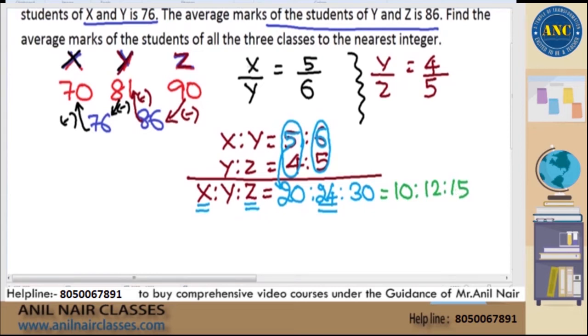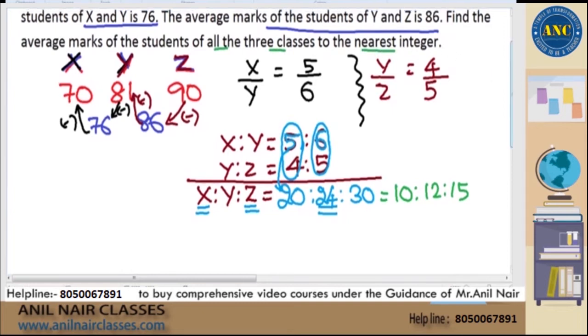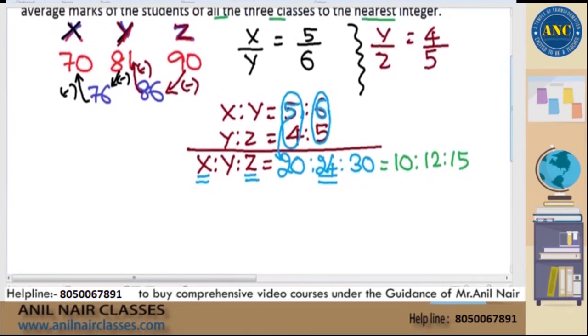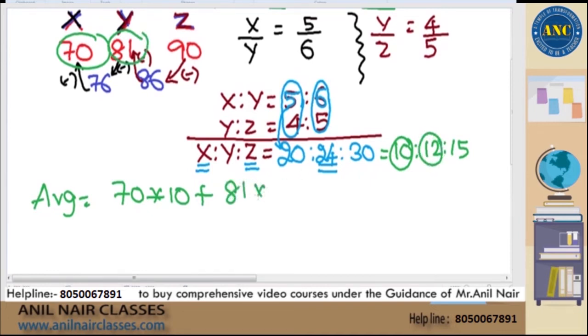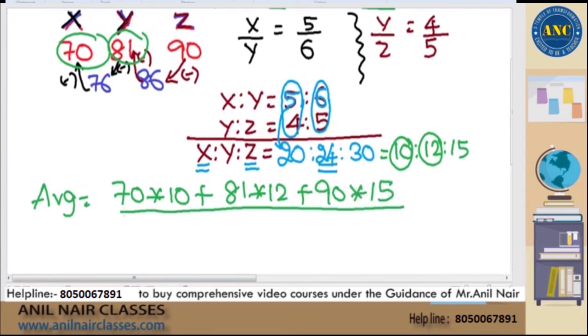But the question is, find the average marks of all 3 classes together to the nearest integer. In the morning we discussed the concept of averages. Average marks is 70 students into 10, plus 81 into 12, plus 90 into 15, divided by 10 plus 12 is 22, 22 plus 15 is 37. Simplify this, you will get approximately 81. They are asking you to approximate to the nearest integer.